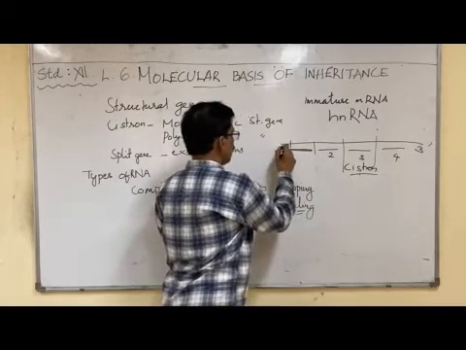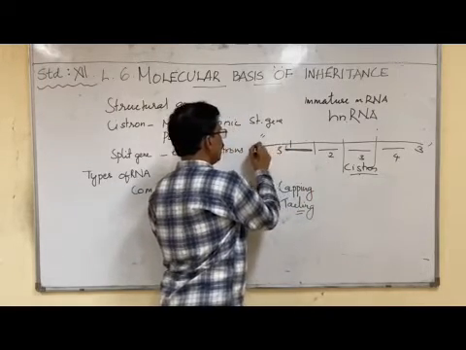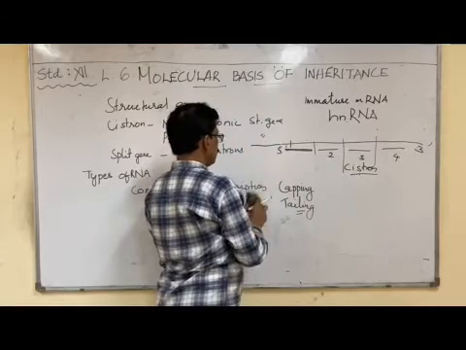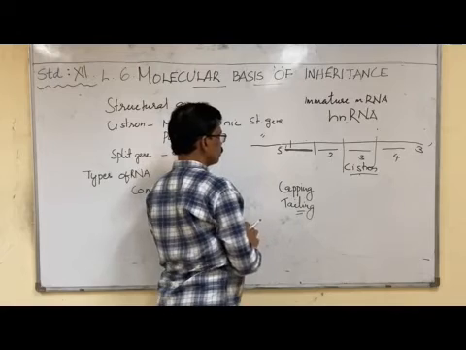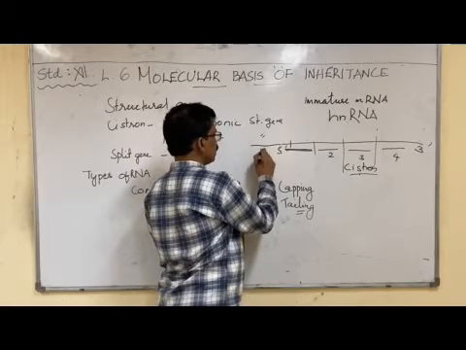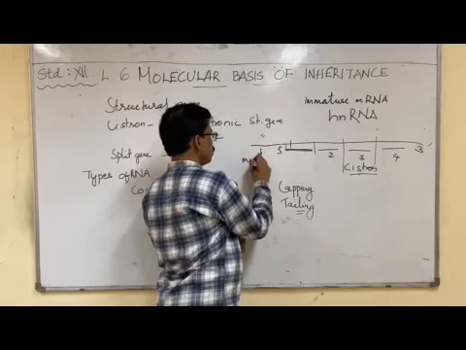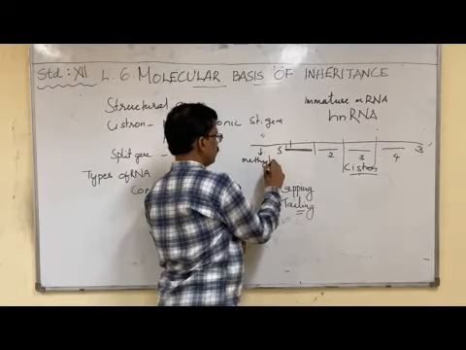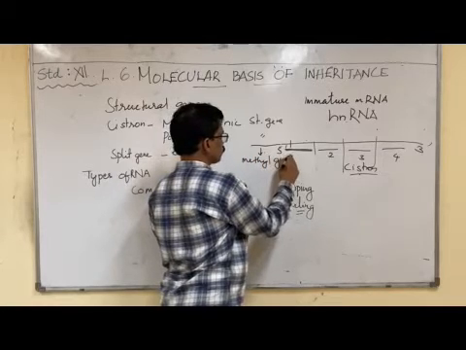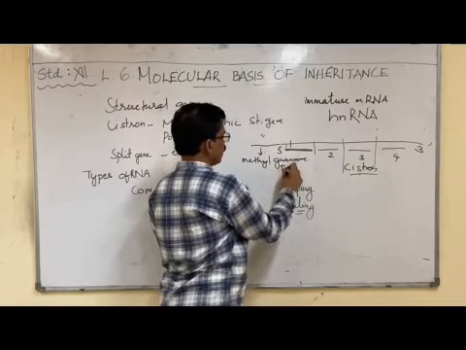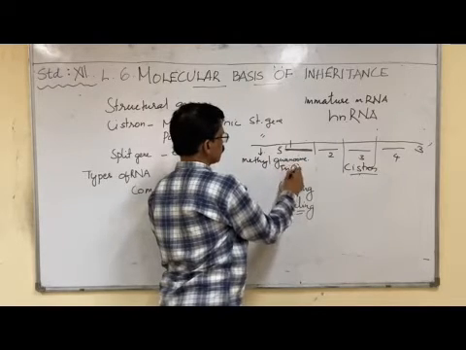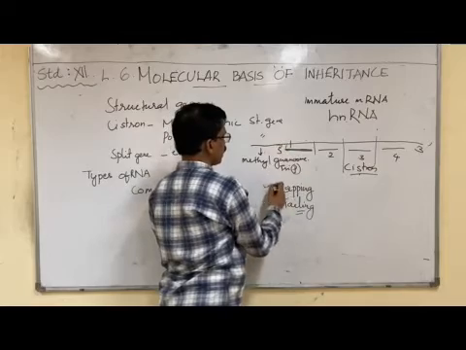Now capping. In capping, at the 5' end we will attach an additional stretch, methyl guanosine triphosphate. That is called capping.